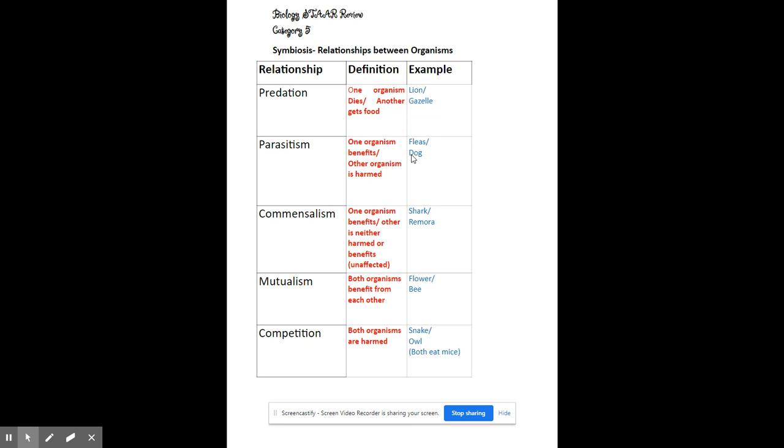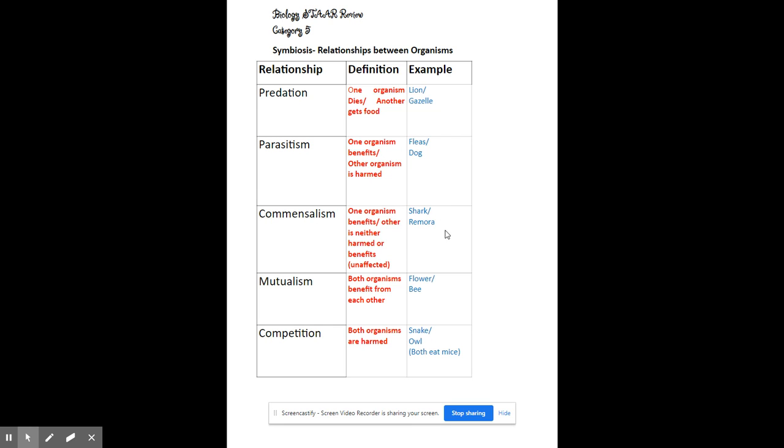The same thing with fleas on a dog. Fleas do kind of what mosquitoes do. They suck blood. So when your dog has fleas, it is a parasite. The dog doesn't die from it, but it is harmed. Next, we're going to talk about commensalism. Commensalism is when one organism benefits from the relationship and the other is neither harmed nor helped. Okay, so it's just kind of like, meh, I'm unaffected by that.